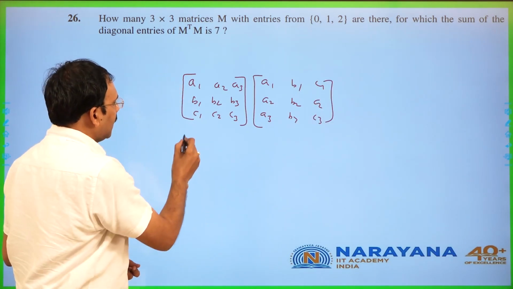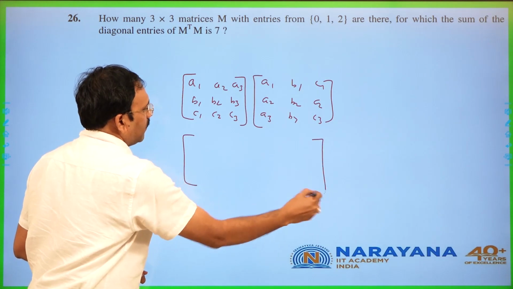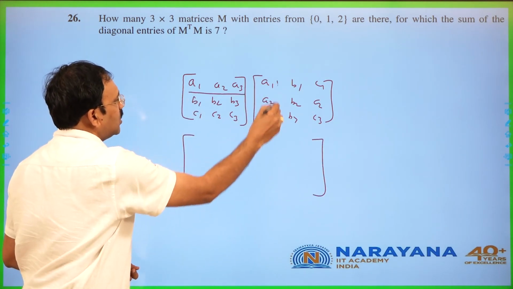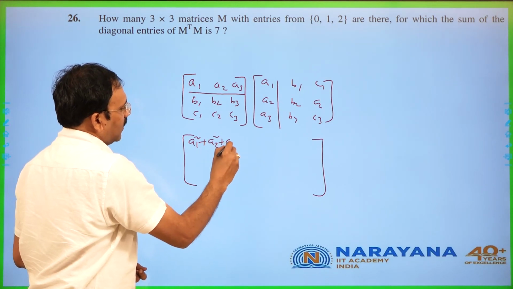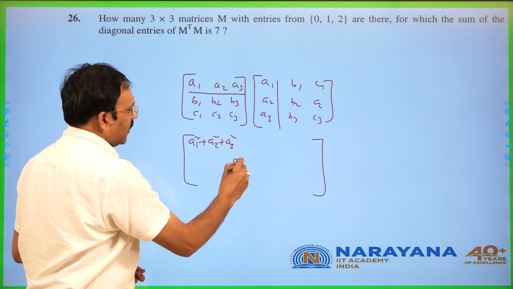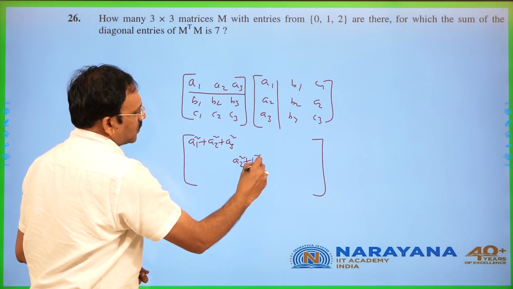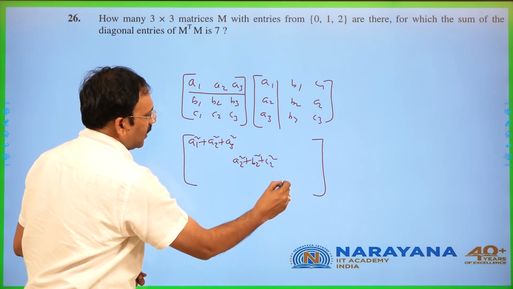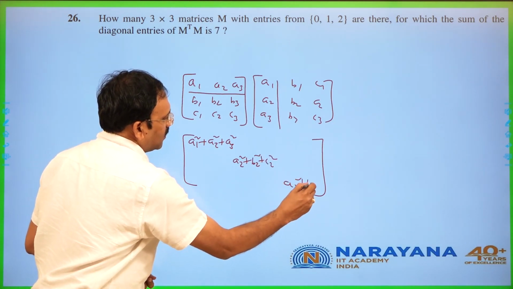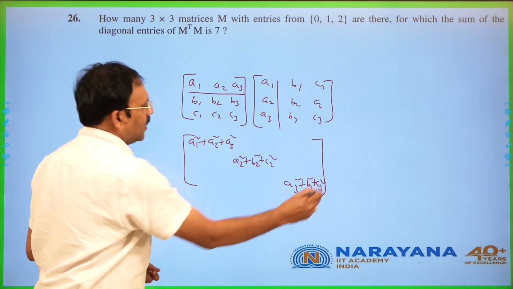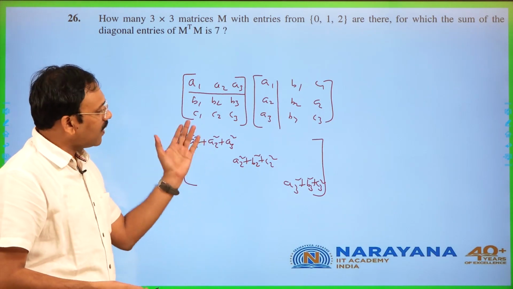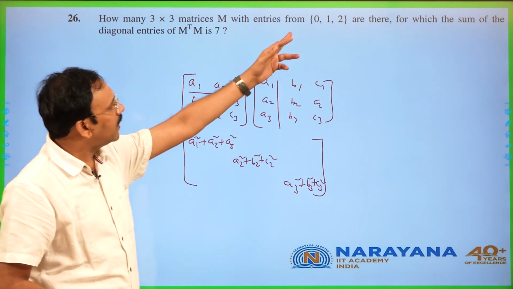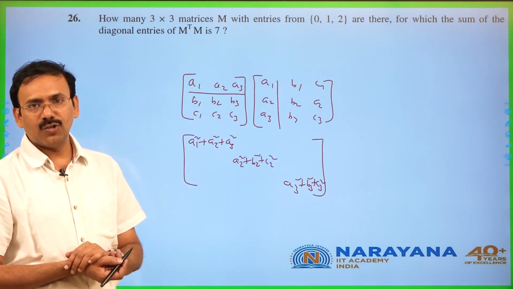Now the diagonal elements of M into M transpose are a1 square plus a2 square plus a3 square, then a2 square plus b2 square plus c2 square, and a3 square plus b3 square plus c3 square. He is asking that the sum of these must be 7.